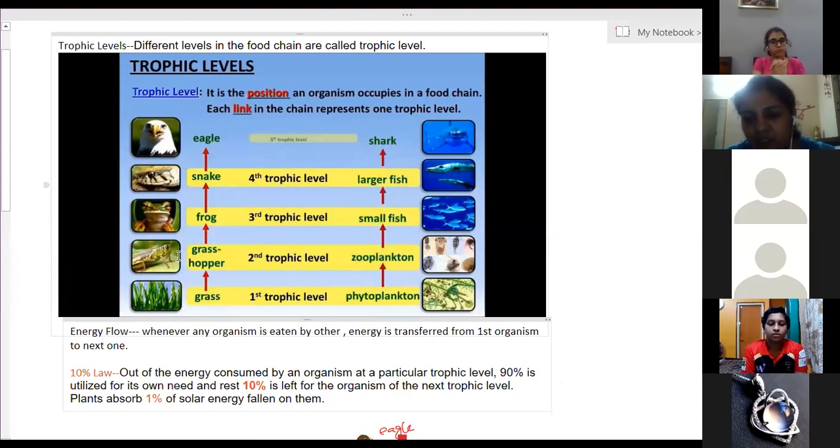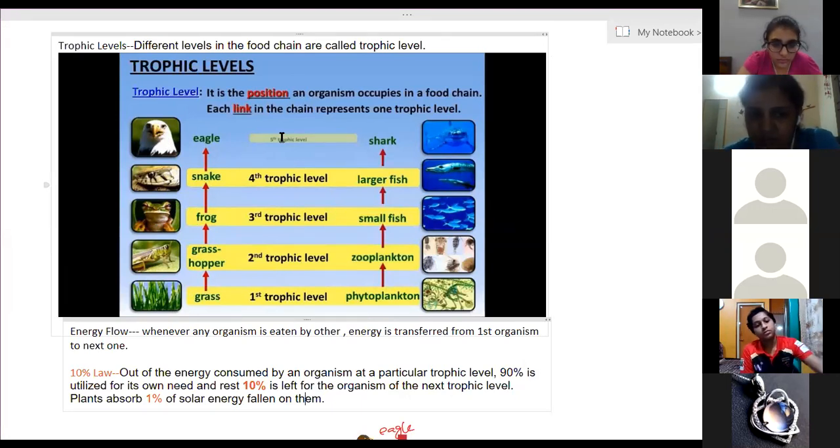Grasshopper will come under second trophic level. Frog will come under third trophic level. Snake is fourth trophic level, and eagle will come in the fifth trophic level. So trophic levels means the different levels of different components of any food chain.